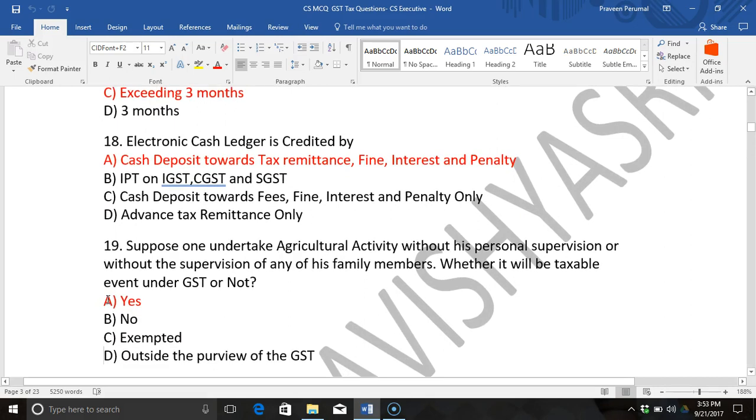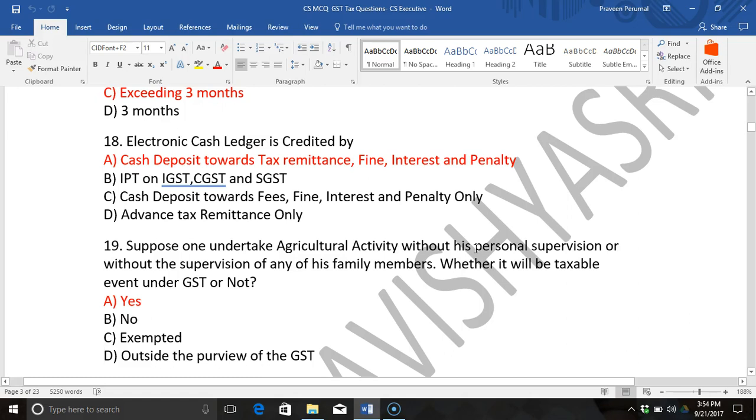Next, suppose one undertakes agricultural activity without his personal supervision or without the supervision of any of his family members, whether it will be taxable even under GST or not. Agriculturist has been specifically defined in GST. Agriculturist is a person who undertakes agricultural activity, and if he is employing other persons like his own family members or any paid labor, there must be personal supervision.